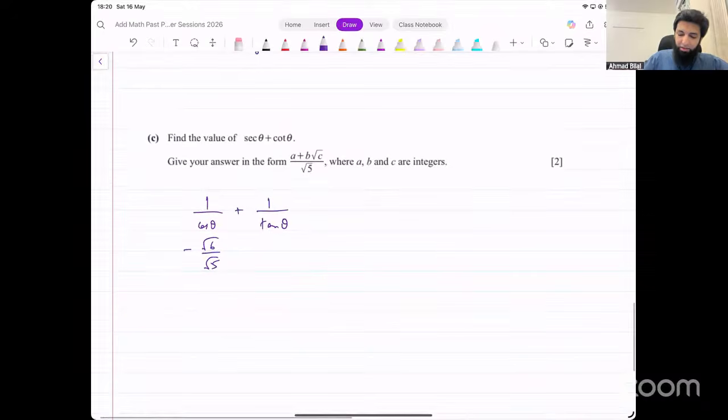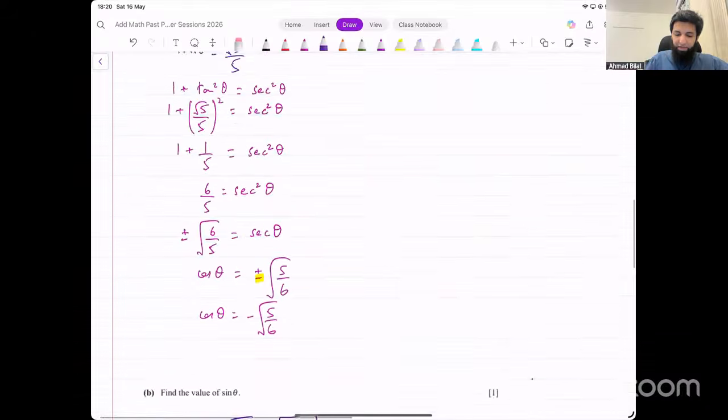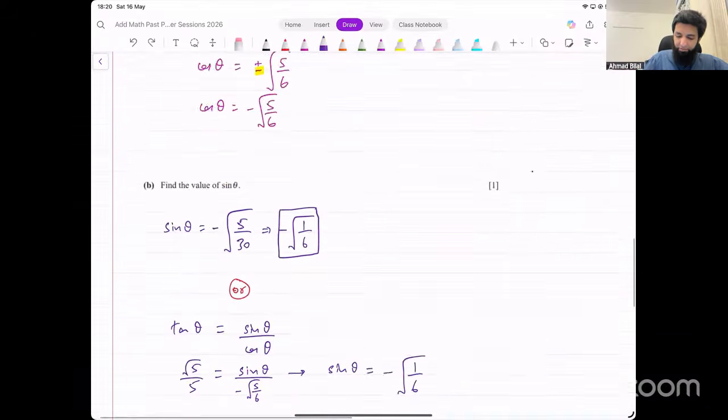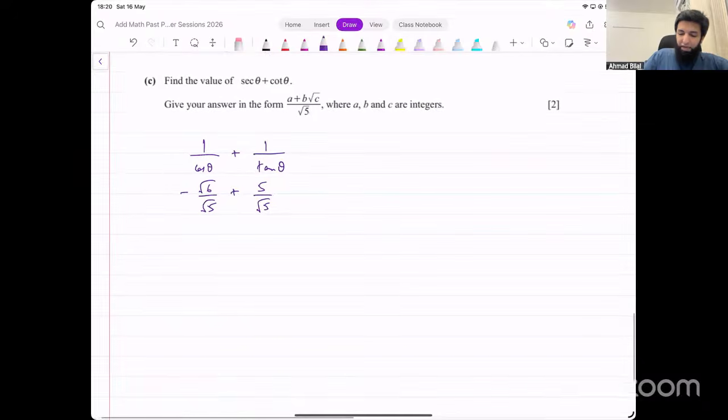Okay. Then what about this? Cot. Cot is reciprocal of tan. Where was tan? Tan was given to be under root 5 over 5. Take reciprocal of that. And that becomes 5 over under root 5. Okay, that's the value for 1 over tan. Now you simplify this. Both have the same denominator.